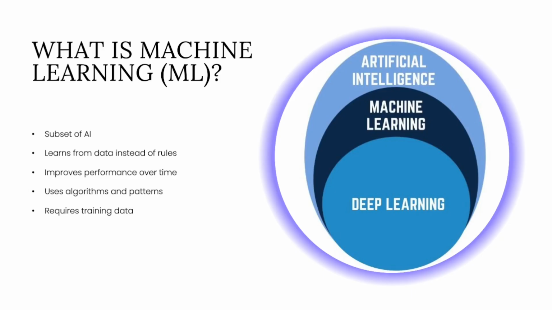One of the most important aspects of ML is that it improves over time. The more data it processes, the better its predictions become. This is why ML is so powerful in real-world applications.